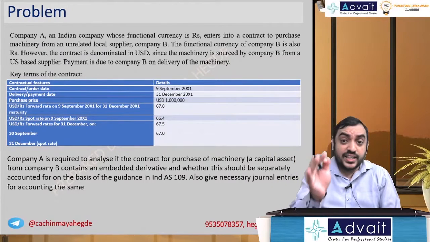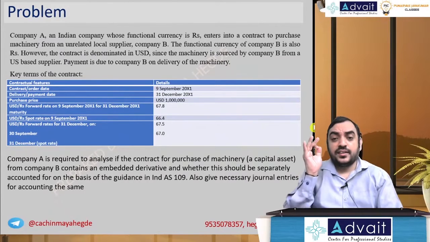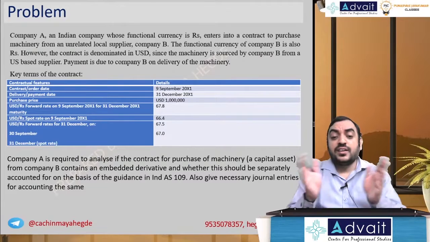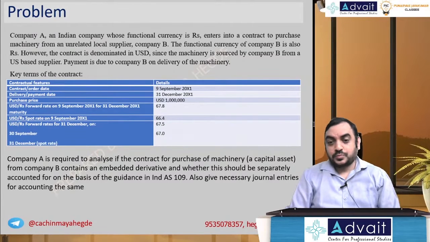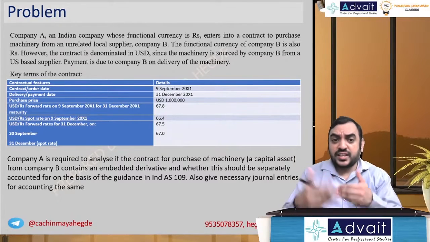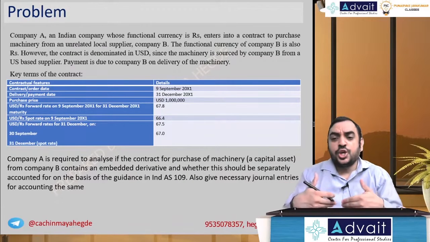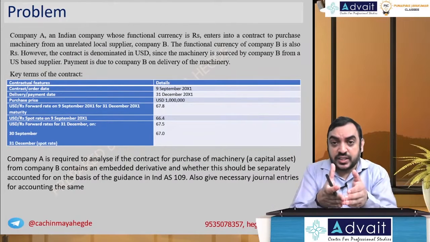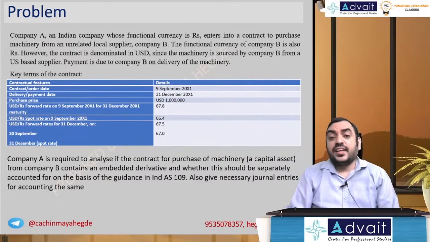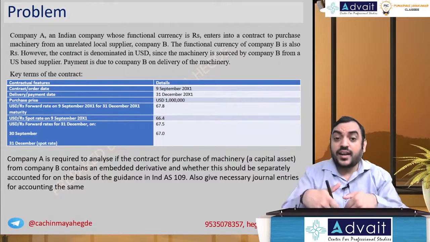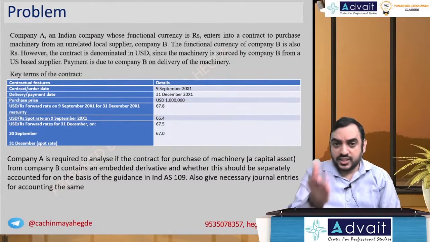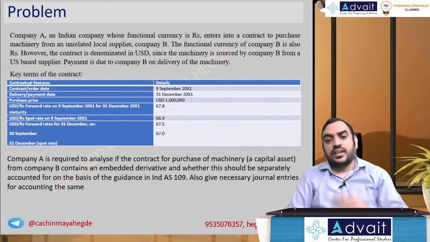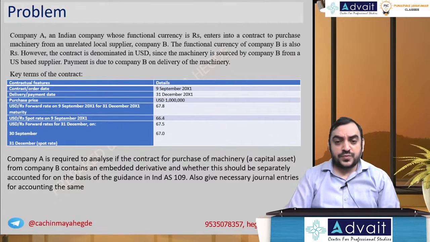This is one of the situations specified in embedded derivative contracts for separation purposes. So if you want to separate, this is one of the situations given, not a condition, that the two entities have the same functional currency, but the underlying contract is in a different currency. That's what happened here. Payment is due to company B on delivery of the machinery. Key terms of the contract.